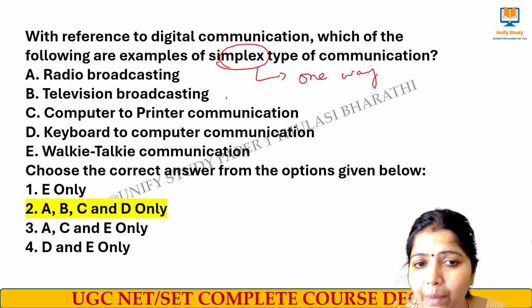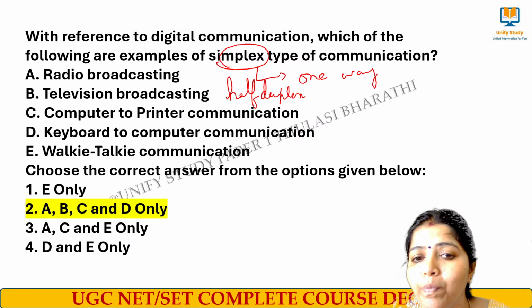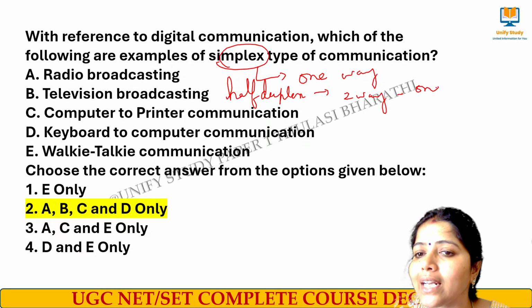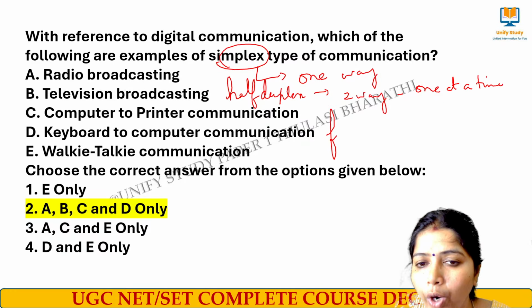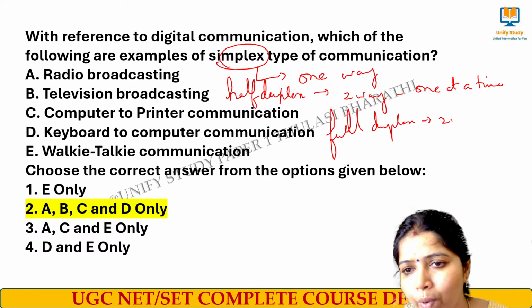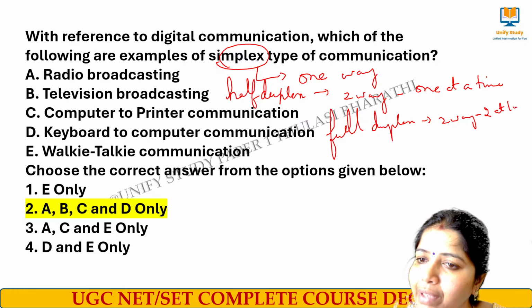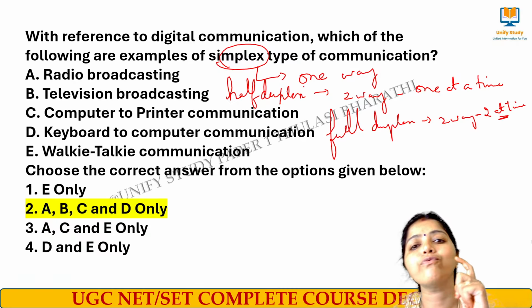And next we have another type of communication that is called half duplex. Half duplex communication means it is two-way, but one at a time. What do you mean by full duplex? Full duplex means two-way communication, but two at a time. Simultaneously both of them can communicate, and that is called full duplex.